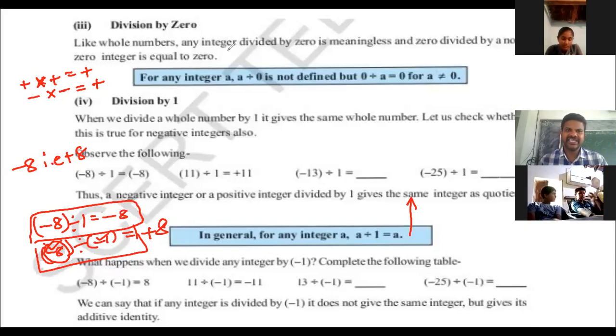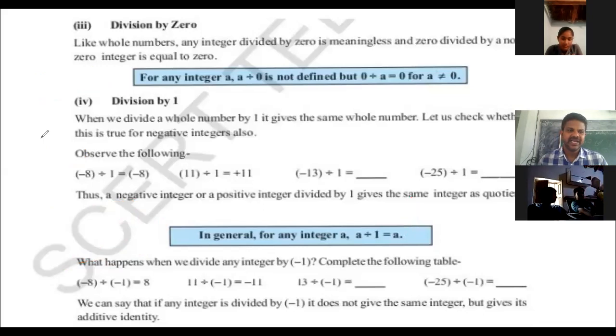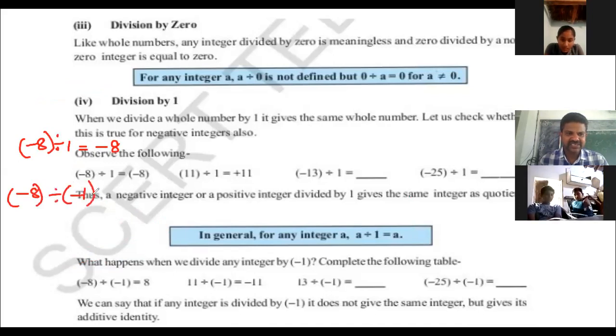If an integer is divided by 1, we get the same integer.